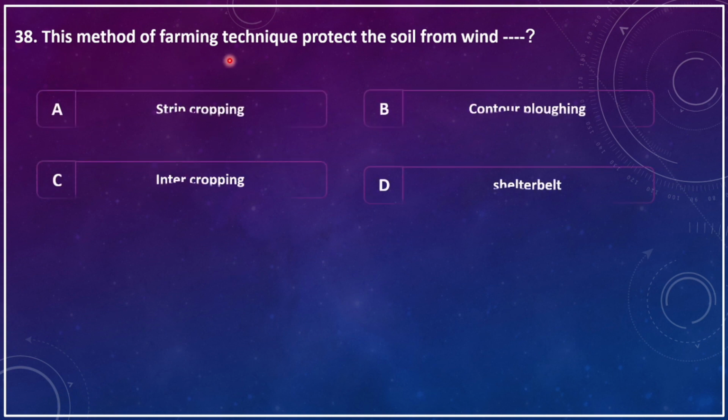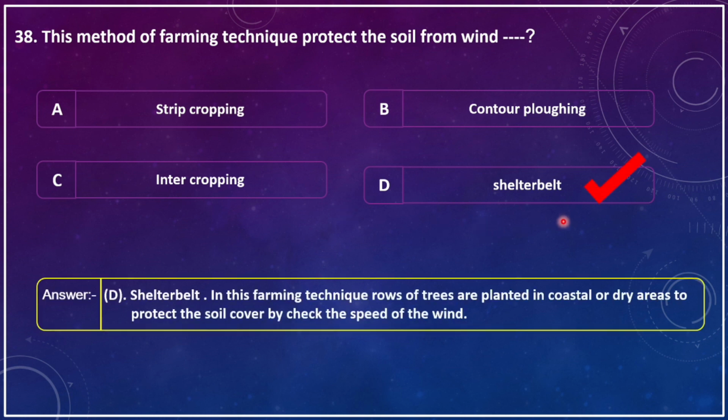This method of farming technique protects the soil from wind. A. Strip cropping, B. Contour ploughing, C. Intercropping, D. Shelter belt. The correct answer is shelter belt. In this farming technique, rows of trees are planted in coastal or dry areas to protect the soil cover by checking the speed of the wind.